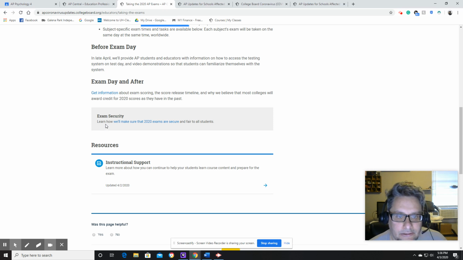All right. So some of you guys are going to want to look at this exam security. This is how they're going to make sure that you guys don't cheat. So I know the first thing that you think of whenever it's open note, open book is, okay, well, let me get somebody else to help me. They're going to have things in place for that. Some of them they're going to tell you beforehand. Some of them they're not going to tell you until you're taking the test. So be aware.